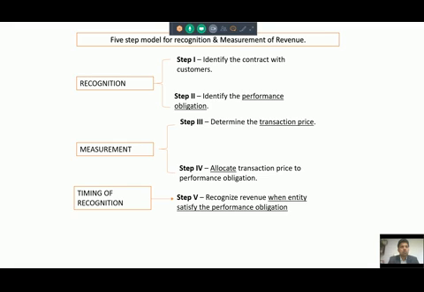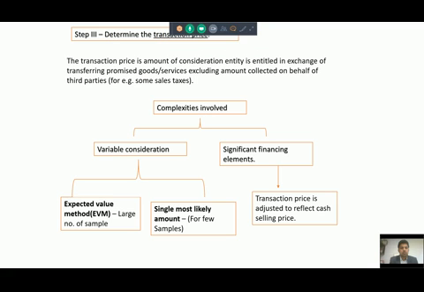Now, as I told you that in many of the contracts, performance obligations would be separable, but transaction price cannot be separable. So that would become a challenge for the companies to identify this type of contracts, this type of different performance obligations, and then to identify different transaction price for such performance obligation. Now IFRS 15 also gives guidance on how to identify a transaction price for a performance obligation if it is not provided separately. Before that, let us look at how transaction price would be complicated to determine.